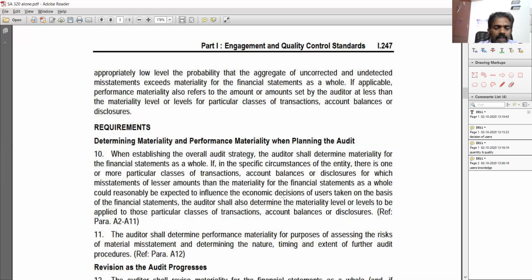So if the management is saying that, please ensure that this is given a closer look and there are no errors or mistakes, or the auditor understands these kinds of situations based on his risk assessment procedures, and he sets a different materiality limit for that particular class of transactions or account balances, which will be lesser than the materiality for the financial statements as a whole. That is what we already discussed in the earlier example of related party.